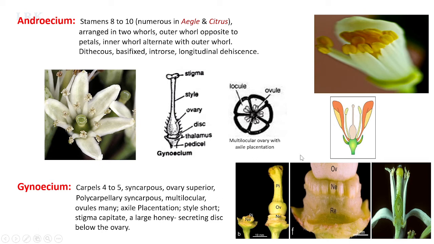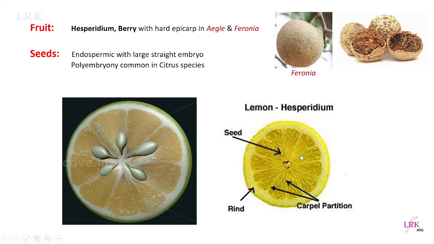And this is regarding gynoecium. Now we will see how pollination occurs. Self-pollination is prevented due to protandry, and the corolla is attractive and sweet scented, and the nectar secreting disc is also present. So this disc attracts the insects.